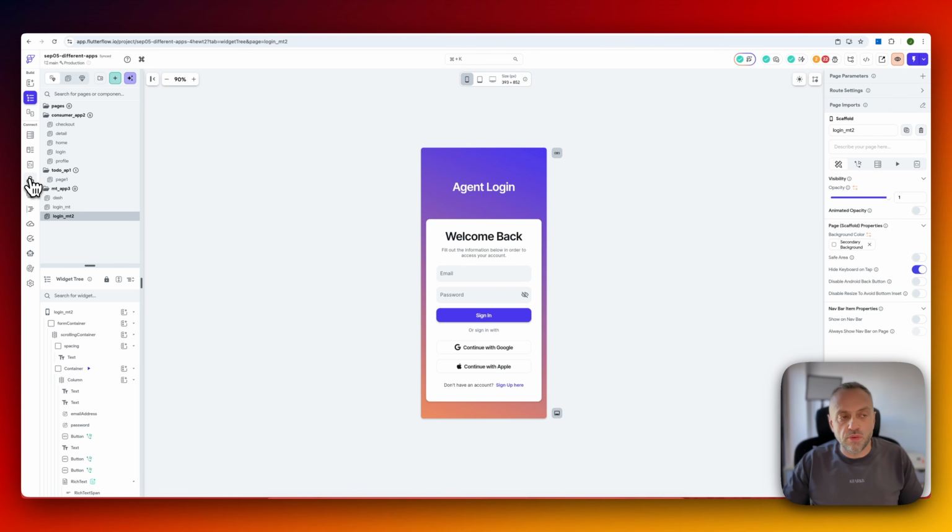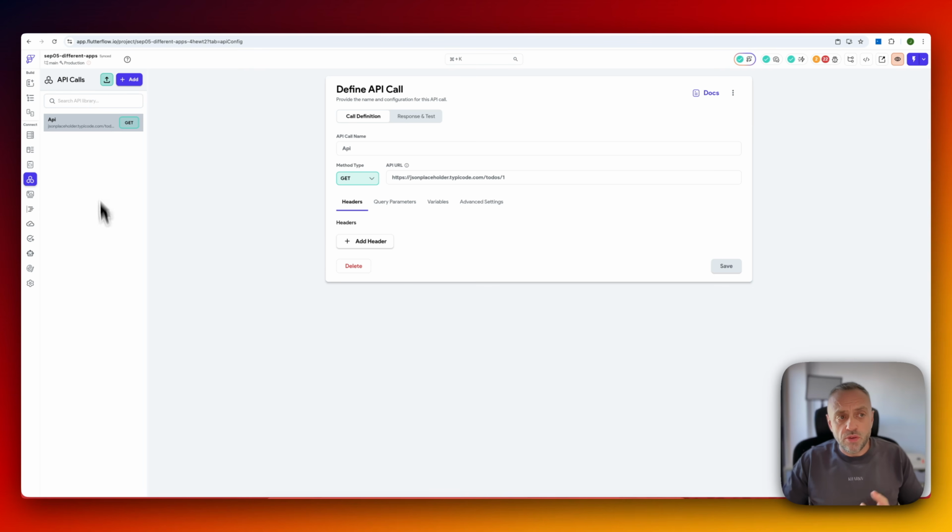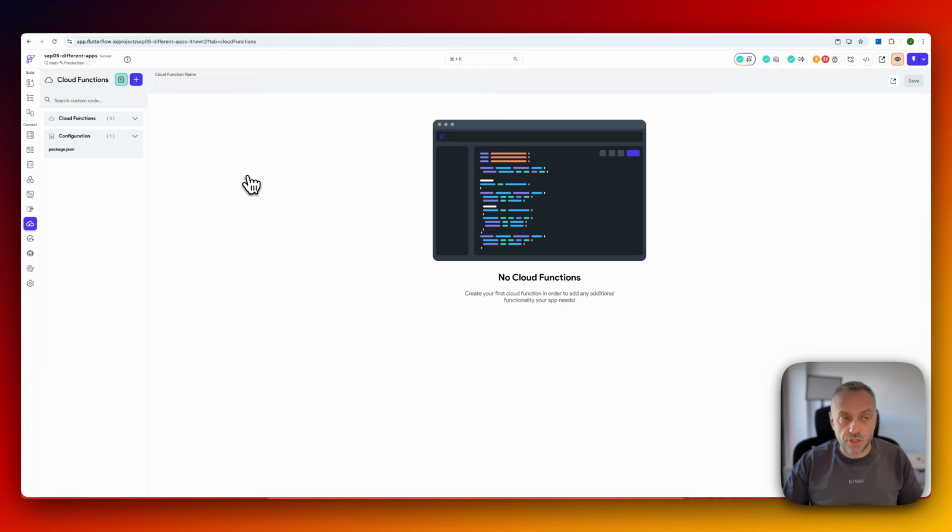Because with FlutterFlow, it's very easy to have integrations. You can simply click on API calls. You can create your API calls here, and that will be able to send data, receive data from your third-party integration. Another thing that you can do is you can use cloud functions, right? And this allows you to create functions that run on the server, okay?